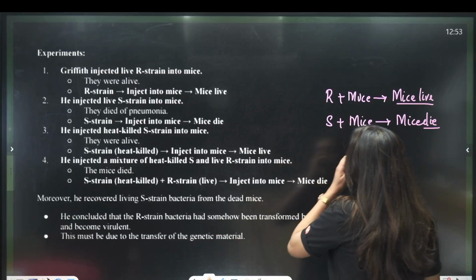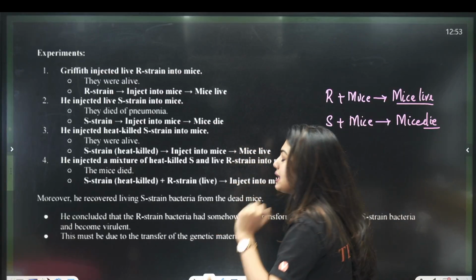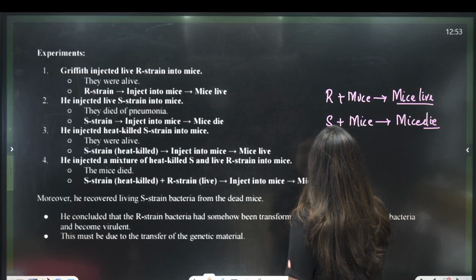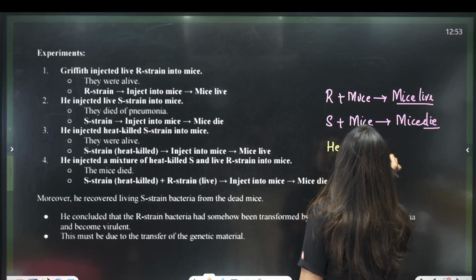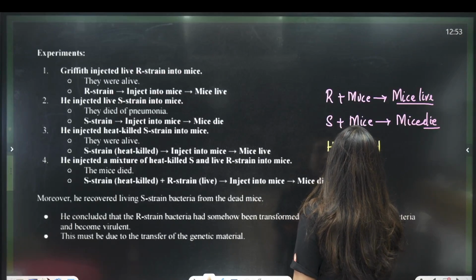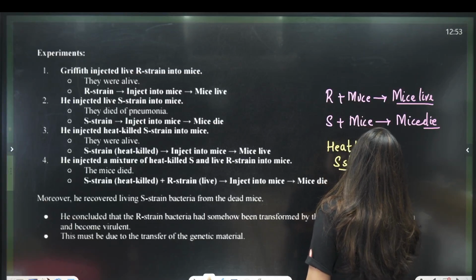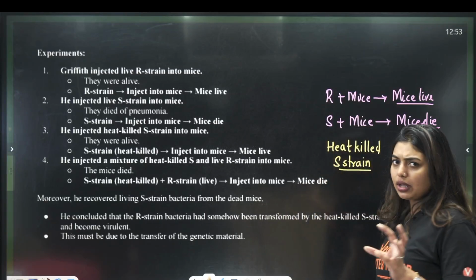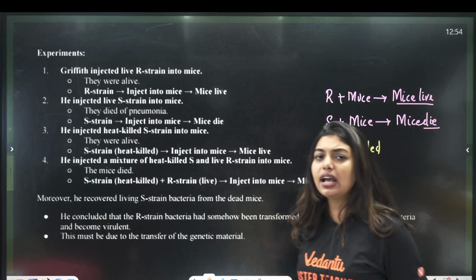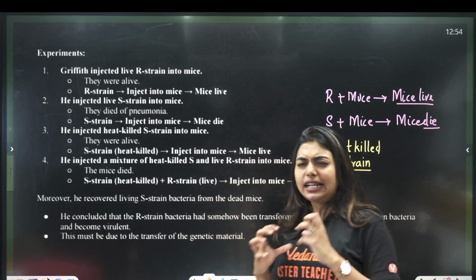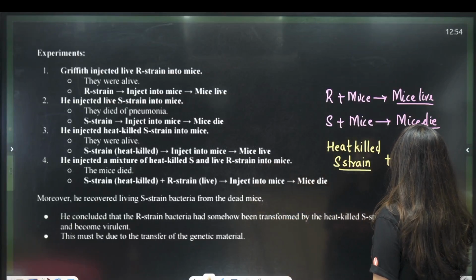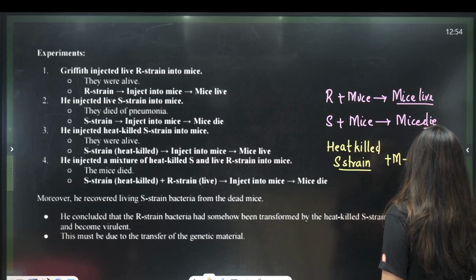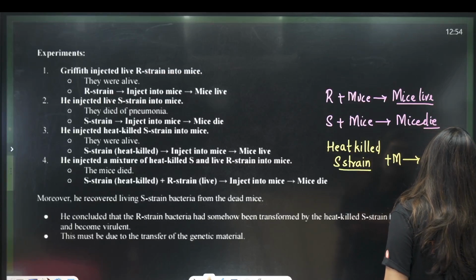After that, he thought, let me do something else. He took the S strain and heat killed it. Students, why do we boil water? All the germs and microbes in it are going to die. In the same way, because the S strain is so virulent, he thought, I will heat it so extremely and kill the S strain. When he injected that into the mice, the mice lived, which he was happy about because that was his plan.